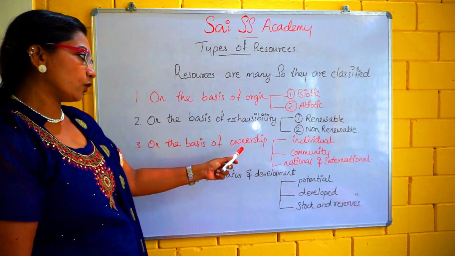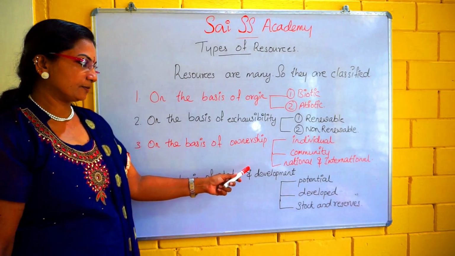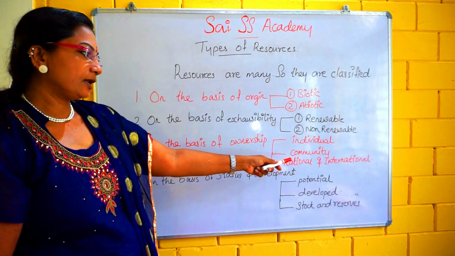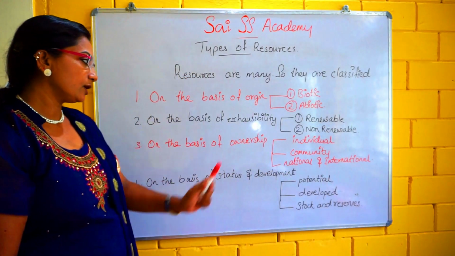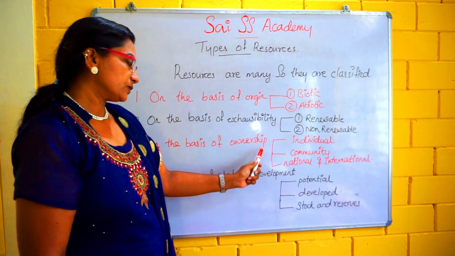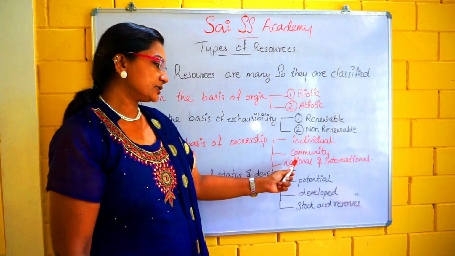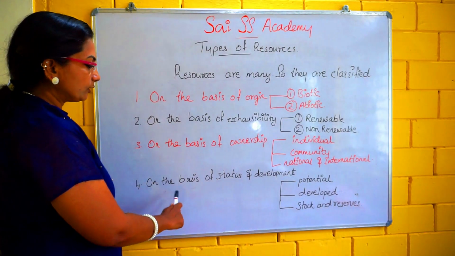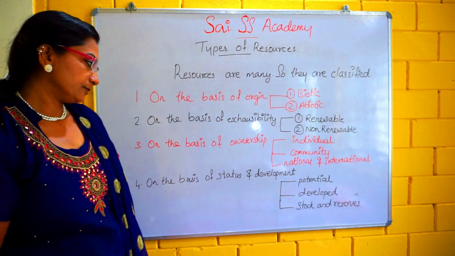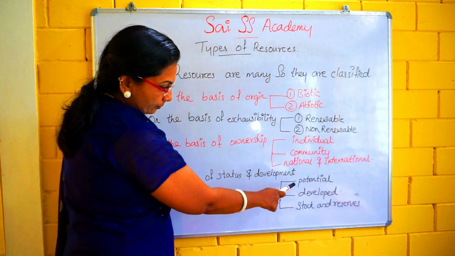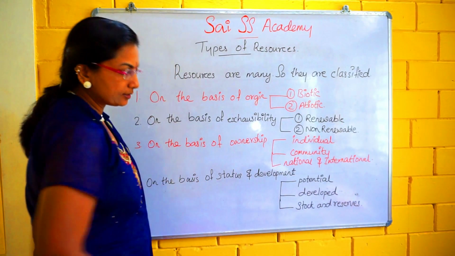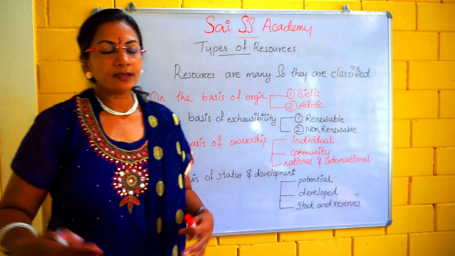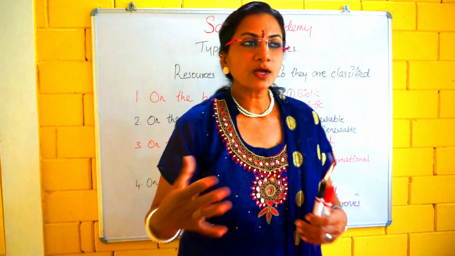Third, on the basis of ownership, resources are divided into individual, community, national and international. Once more, on the basis of ownership, resources are divided into individual resources, community, national and international. Fourth, on the basis of status and development, the resources are divided into potential, developed, stock and reserves. So today I am going to explain this. Come to the point.